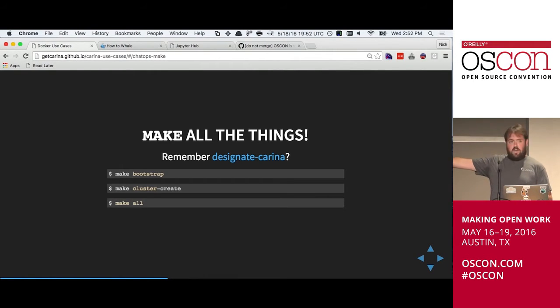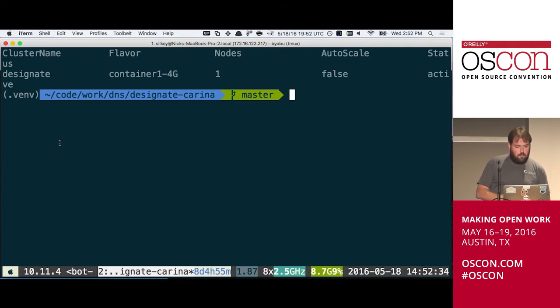They'll call cluster create, which will do exactly what Carolyn was talking about, where it'll pop a Docker Swarm cluster for my tenant in Carina and make it ready for me. And then I'll call make all, which will say, go ahead and rampage through everything I've declared in Compose and build me a stack in that single tenant Swarm cluster that you asked me to do. If I take a look here in Designate Carina, I've pre-staged a brand new cluster sitting in an active state.